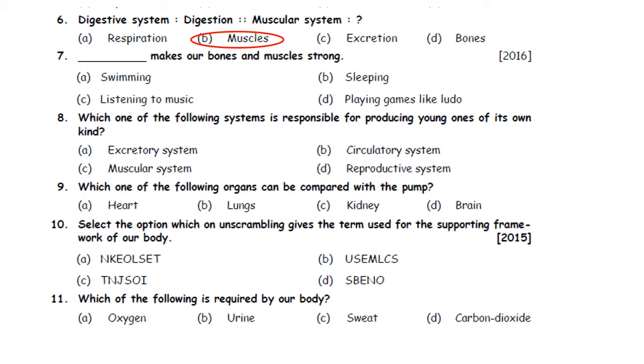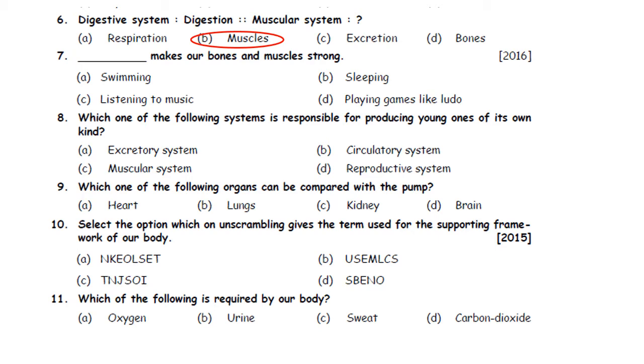Seventh, dash makes our bones and muscles strong. A. Swimming, B. Sleeping, C. Listening to music, D. Playing games like Ludo. This question was asked in 2016 SOF NSO.